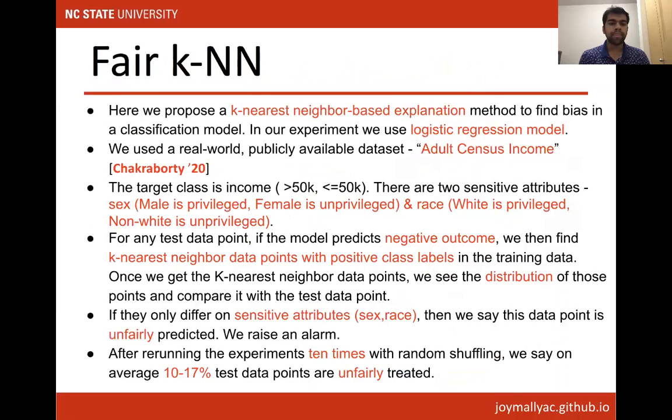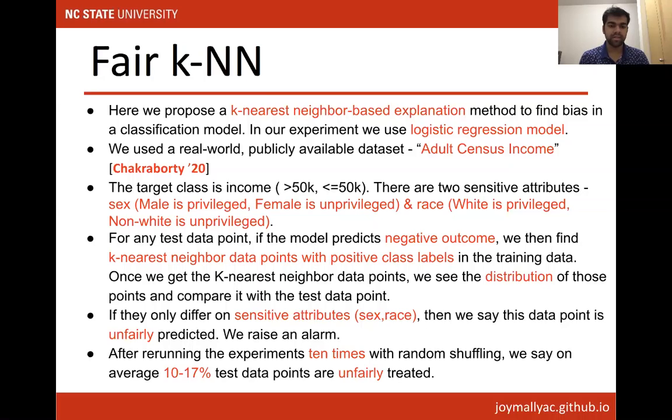So here comes our proposed method, k-nearest neighbor, and we call it fair KNN because it is used for fair classification. We actually sample from the training data; we don't generate samples. We have explored our approach on the adult census income dataset, where the target class is high income or low income. It's a binary classification dataset, and there are two sensitive attributes, sex and race.